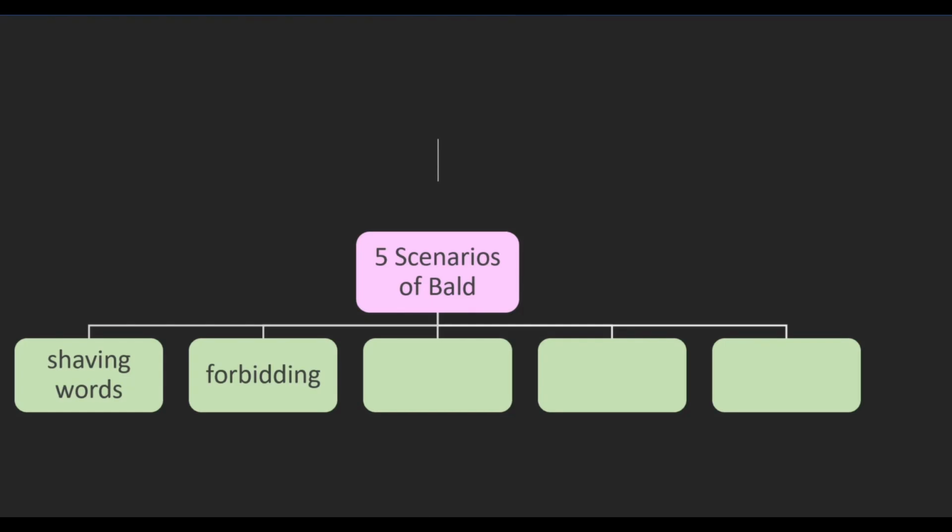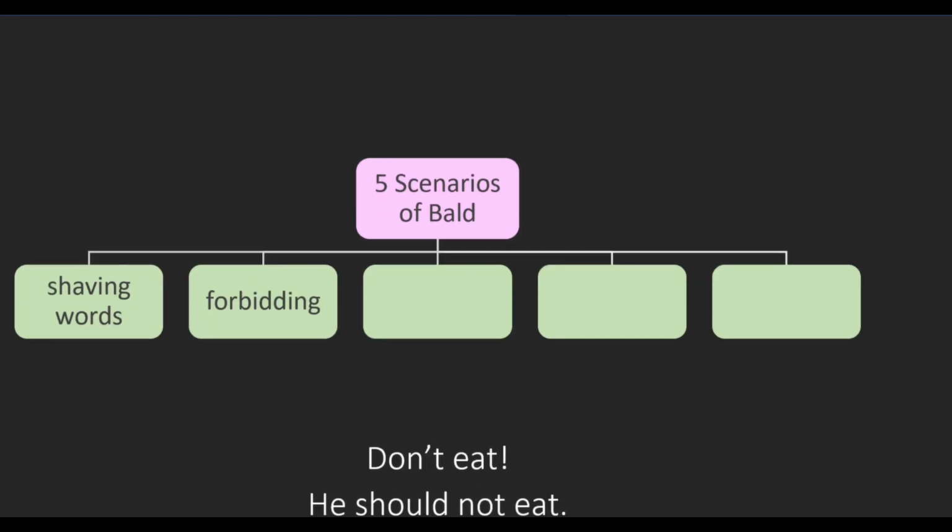So we've been looking at forbidding actions, and we said that a forbidding action is when you tell someone not to do something. And in order to tell someone not to do something, they have to be there in front of you. You do not do this. Right, don't do something. And that's why we saw when we looked at forbidding actions that there were only 5 pronouns.